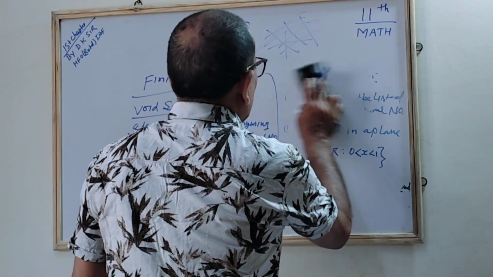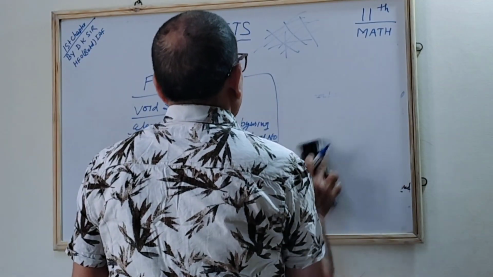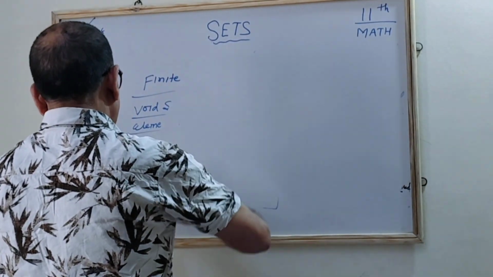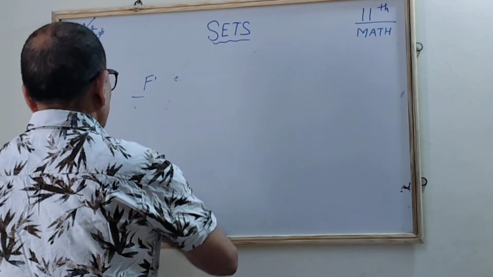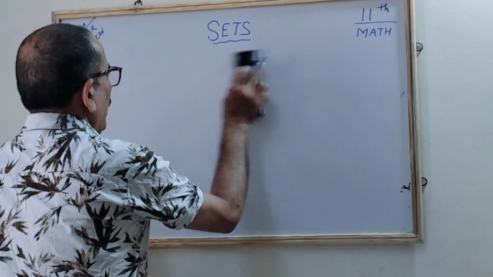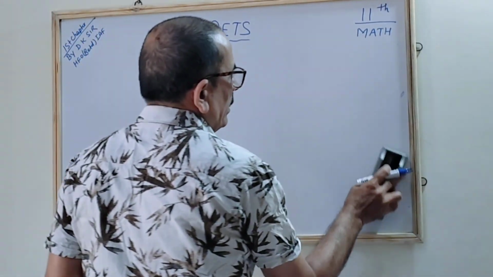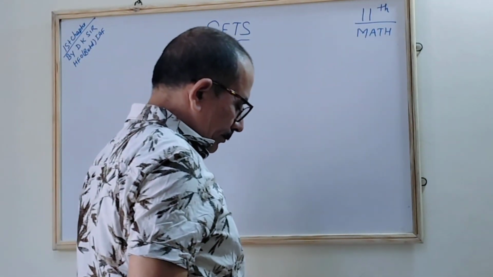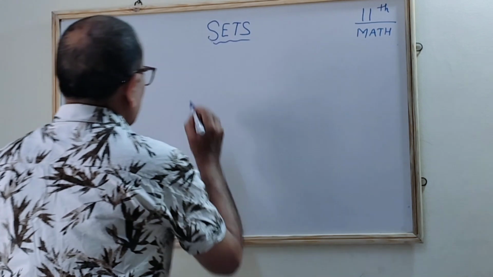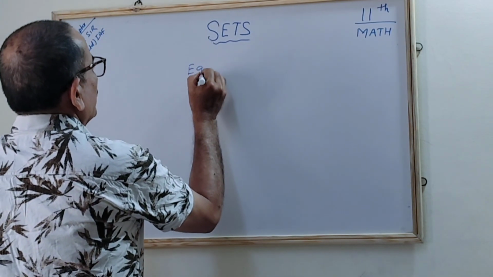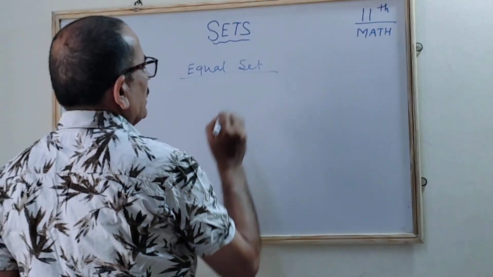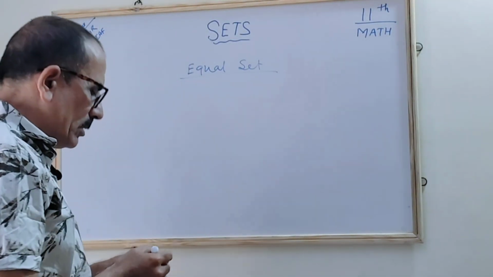So this is all about finite and infinite sets, correct? I think we are all familiar with finite sets. Now, after finite and infinite sets, next we will see the equal set. We have already seen in trigonometry and many other places what equal means.